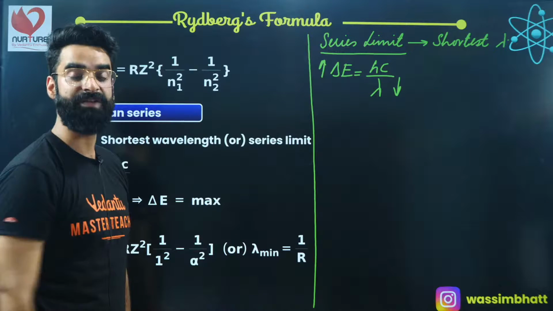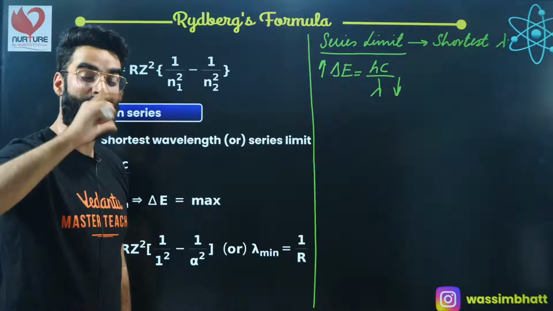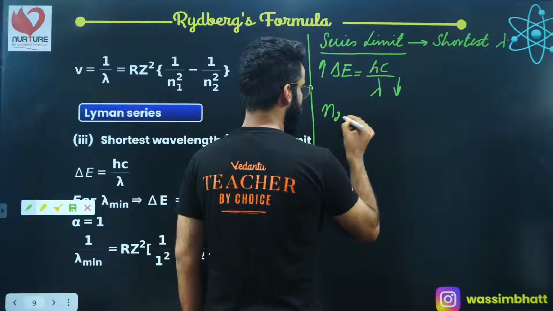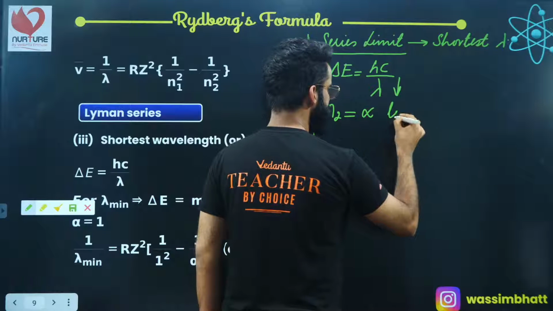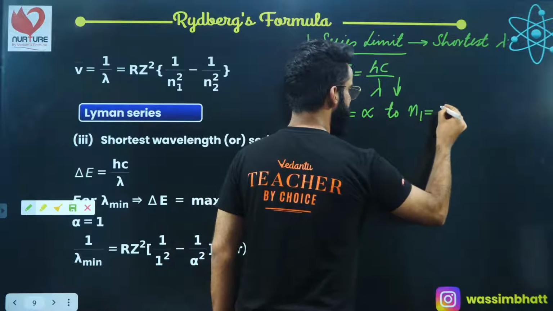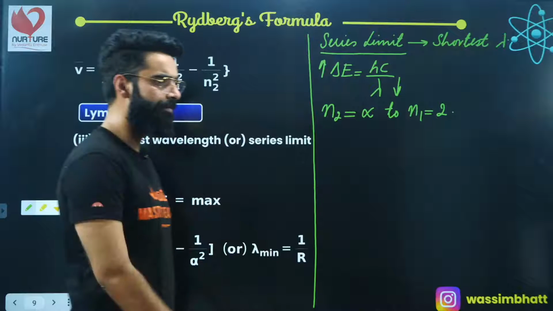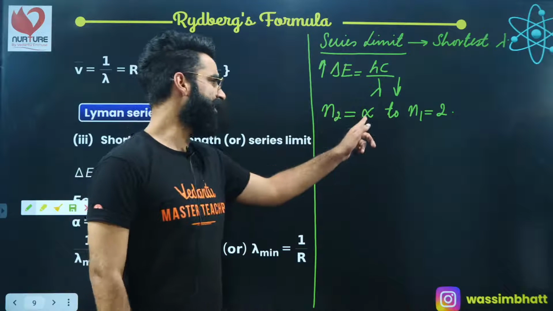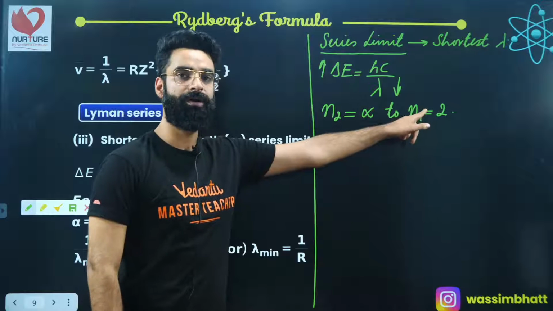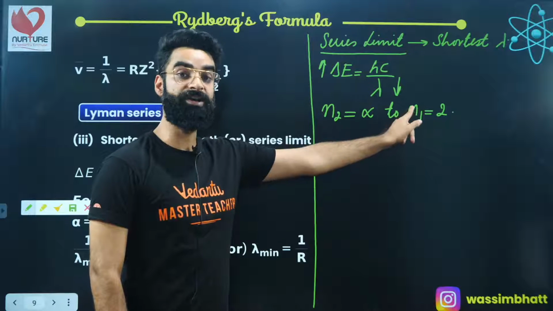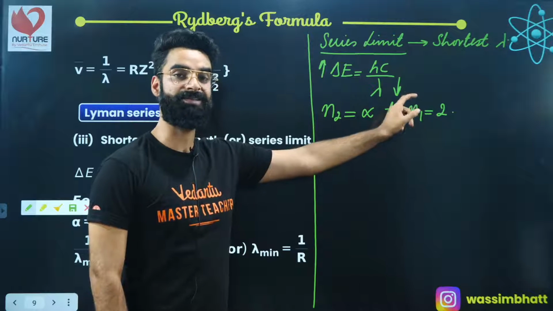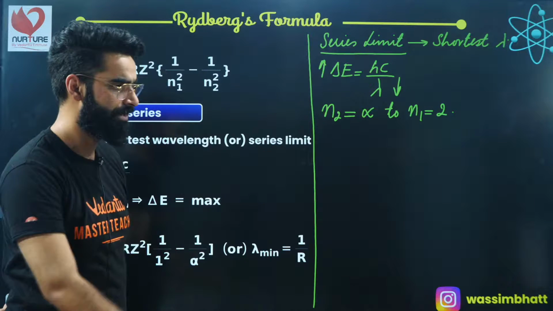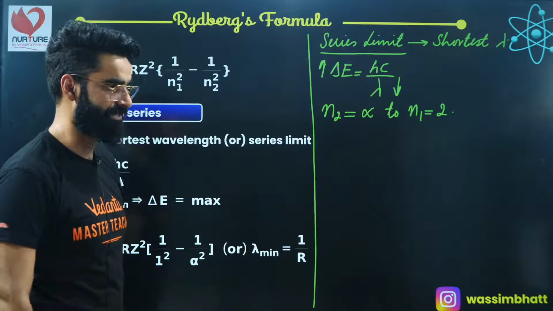And in case of Balmer series, when is the energy gap maximum? When the electron makes a transition from infinity to shell number 2. So the radiation emitted then has the minimum wavelength, and that minimum wavelength is what I'll call the series limit, right?